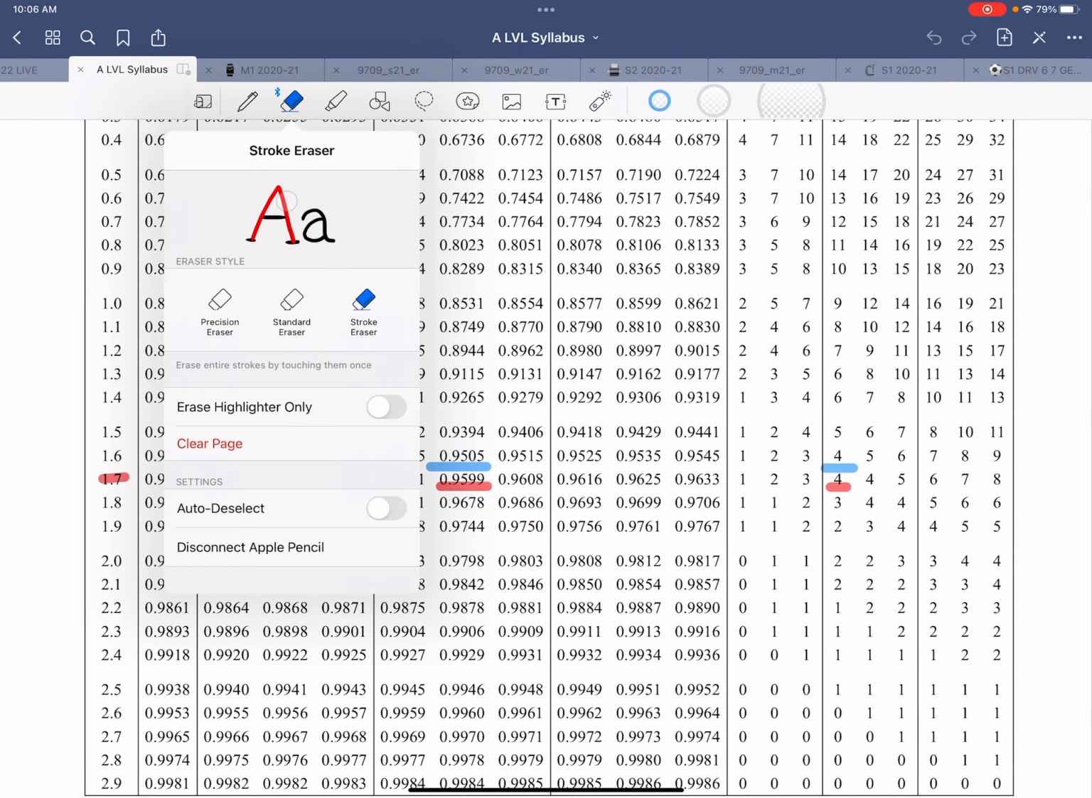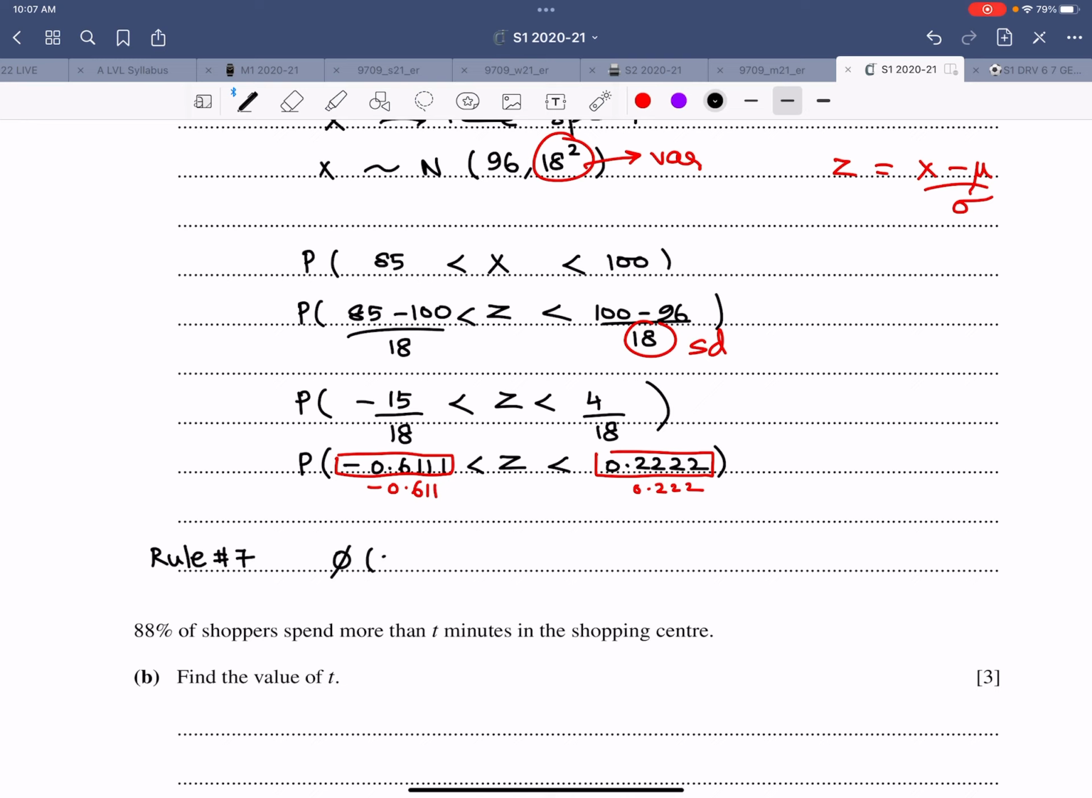Now coming back to this, when we are doing this, it should be rounded off, because that's a very common question people ask. That is 0.222, and this one rounds off to negative 0.611. Got the idea? This is 3 dp, this is 3 dp. Now you start the working. This is rule number 7 according to the way I have taught you. That is phi of 0.611 plus phi of 0.222 minus 1.